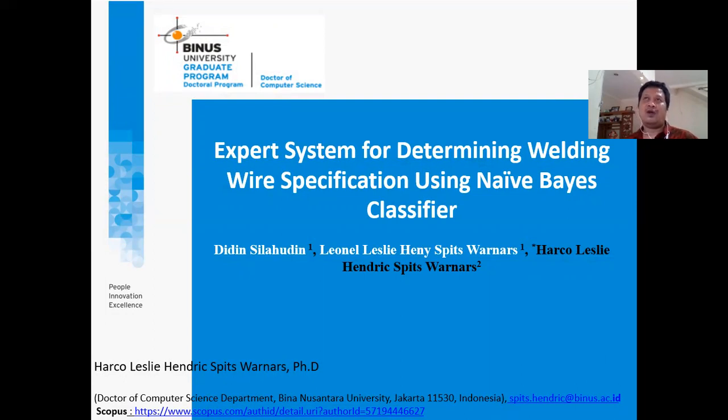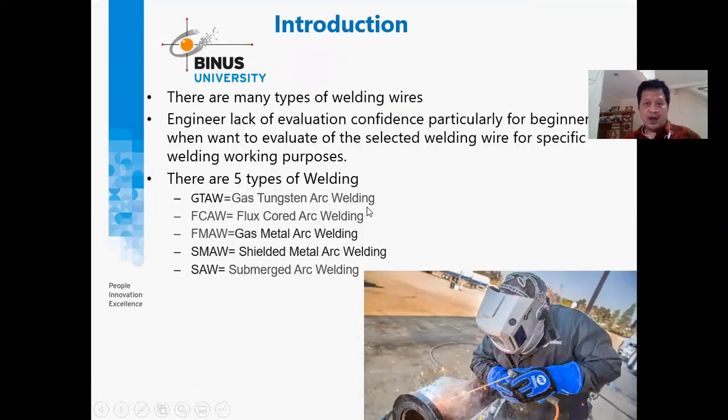So in order to solve this, we try to collect all the knowledge that comes from skilled engineers who already know how to choose the best welding wire. So that is why we call this the expert system. And this is the introduction here. If you look at the welding activity, these are the examples here.